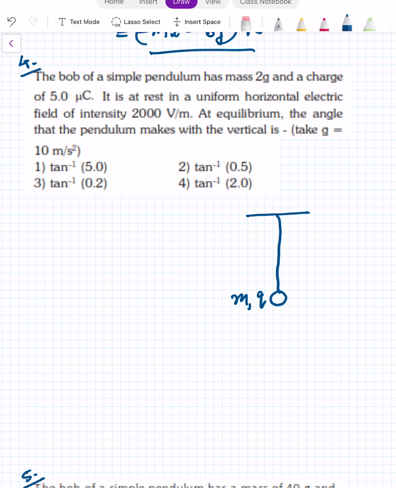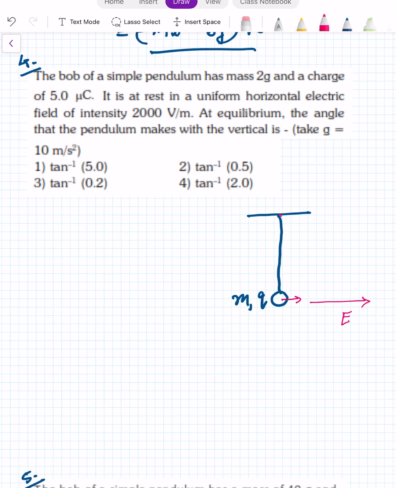If it is at rest in a uniform horizontal electric field of intensity 2000 volt per meter, means if an external field is there here, magnitude 2000, and the particle is at rest, then at equilibrium what is the angle that the pendulum makes with the vertical? What is happening? This charged particle experiences the force QE here, and the string will take the shape now this way. And in this situation then, they are asking what is the angle made by the string with the vertical. This angle theta they are asking.